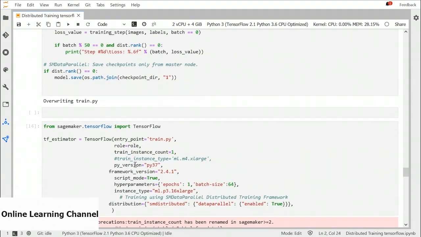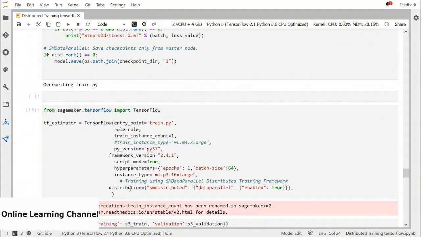Then we will create our TensorFlow estimator. Pass this train.py file as an entry point, pass the role. This time we don't have to use ml.m4.xlarge instance. Instead, we will use the instance that is supported by the distributed library. We will also pass the distribution parameters, data parallel, and then true as enabled.